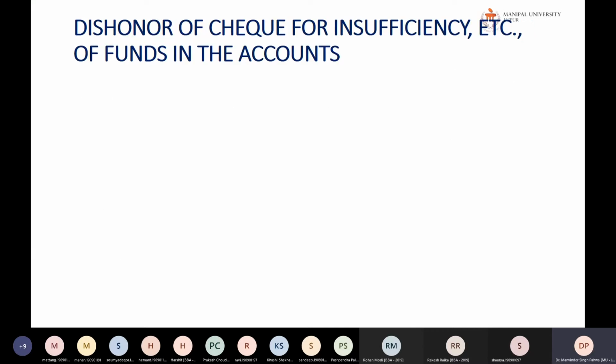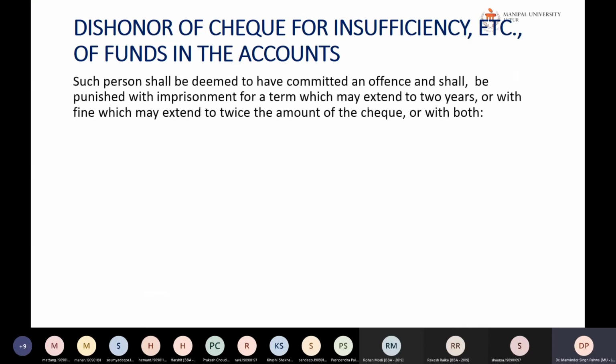Further, such person shall be deemed to have committed an offense.